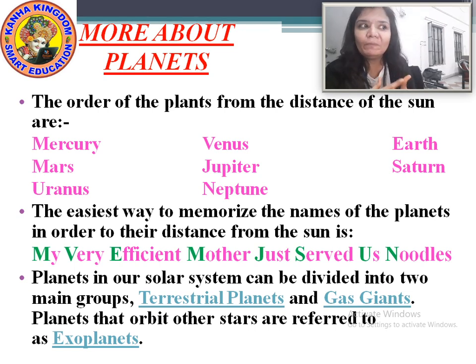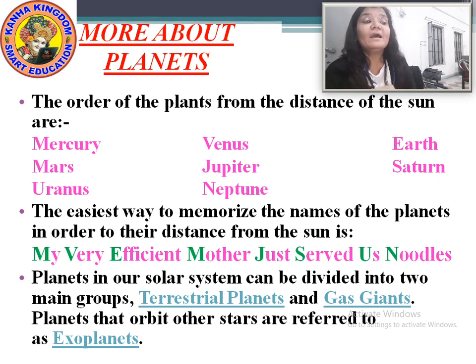Names of the planets. I have told you that the planets are divided into 2 groups, terrestrial planets and non-terrestrial planets. The non-terrestrial planets are also known as gas giants.